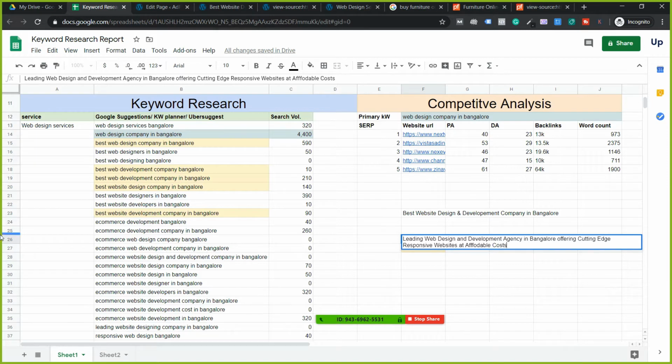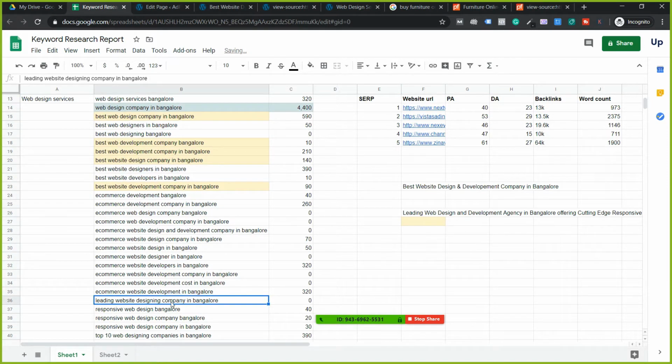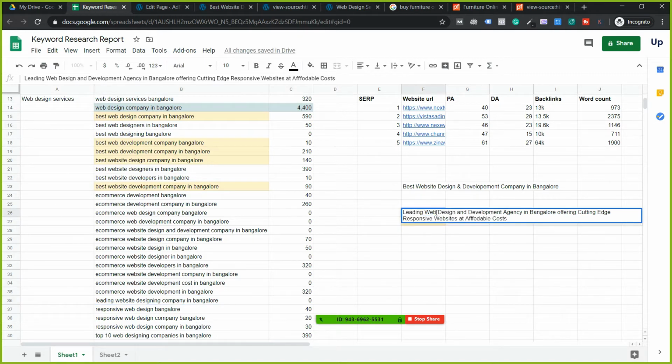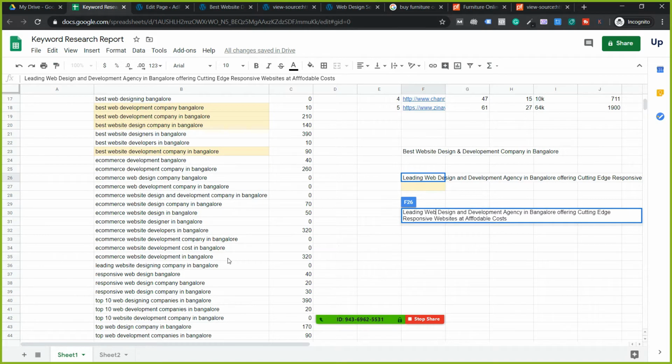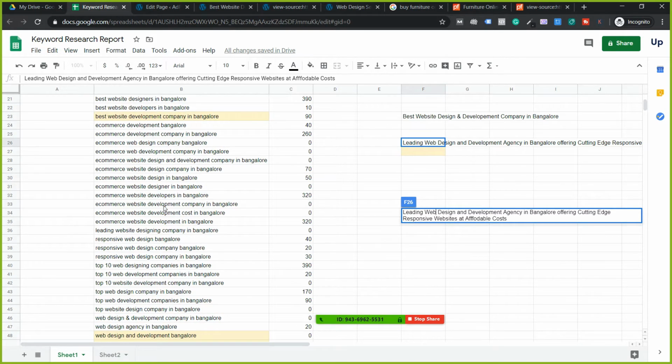Now let me see what I've covered. I thought leading somewhere was there. Can I say leading website designing company? I know I've not used designing, but still I try to use a few of them. Now I've used some keywords here. If we check here, services I have not used. Services has good search volume. Web designers in, you have used. I would prefer to use web designers somewhere. Again, guys, it's completely human readable. Now everywhere agency was there, I tried to cover agency also.